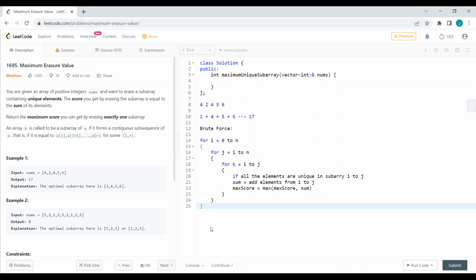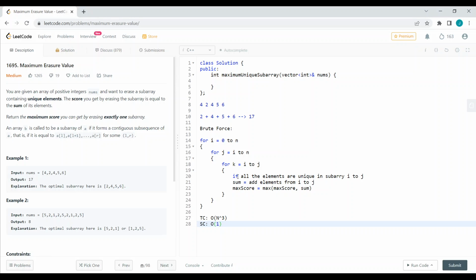This is our brute force approach, but what is our time complexity here? It will be order of n cube, right? Order of n cube. And what is our space complexity here? We are using only a sum variable, so it is order of 1.